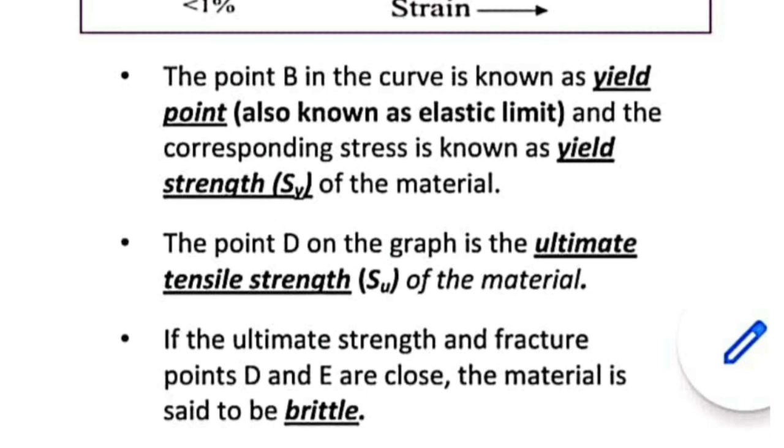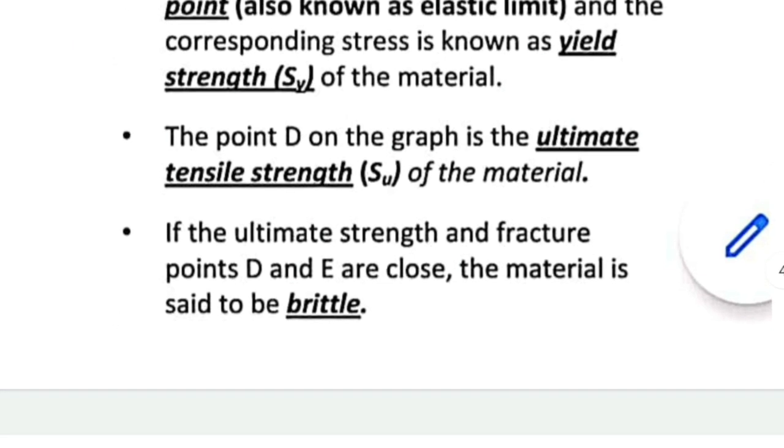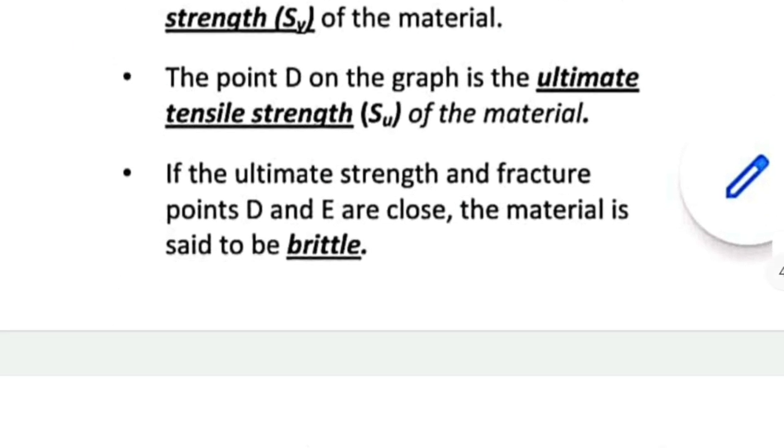On the other hand, if we draw the stress strain graph for a substance, and for that substance the points D and E are far apart, we say the material is ductile. So brittleness and ductility are easily observed from this stress strain graph.